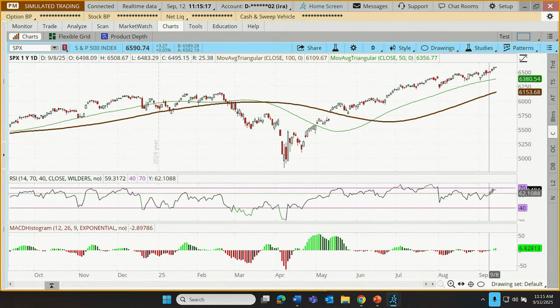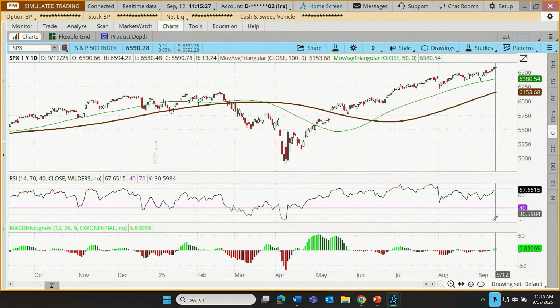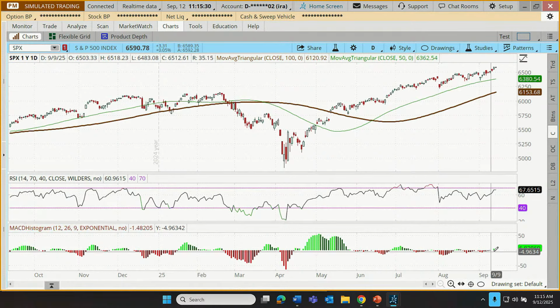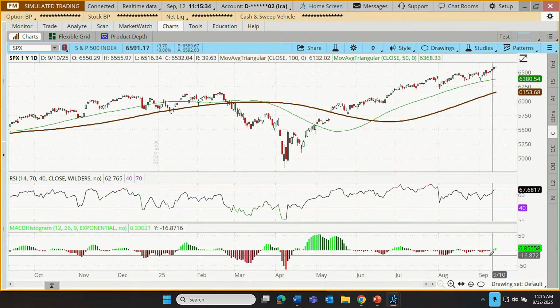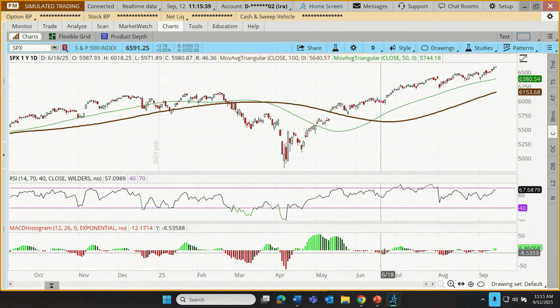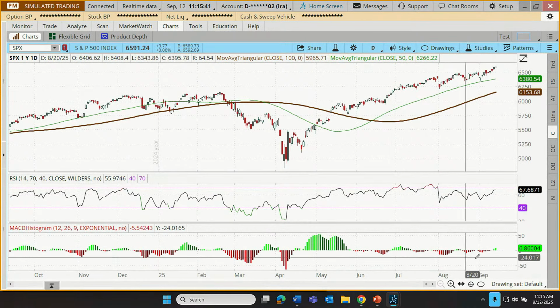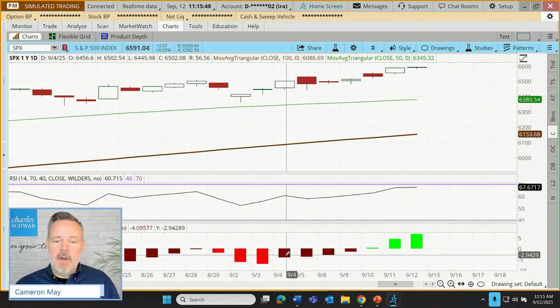But if I just bottom line this, is it a bad thing that RSI has been rising? Looking through the traditional lens, no, that would typically be seen as just a bullish confirmation. Now, finally, our MACD histogram has recently turned green, which is also historically seen as being bullish. But a fresher signal is when we get bright red turning to dark red. That actually happened about a week and a half ago. I know you have to squint. Let me zoom in here a little bit. Bright red shifted to dark red back here in the early part of September.